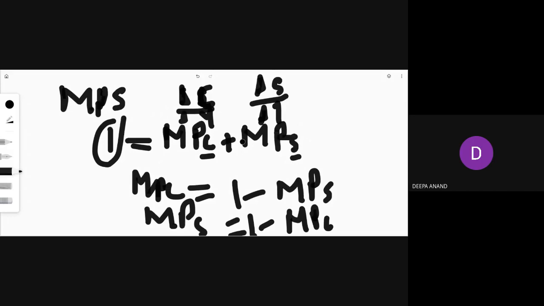Here, as we are talking about marginal, it is equal to MPC plus MPS. So MPC is equal to 1 minus MPS and MPS is equal to 1 minus MPC. If you know the basic, 1 is equal to MPC plus MPS and 1 is equal to APC plus APS, rest all the formulas you can derive. Look at the board.